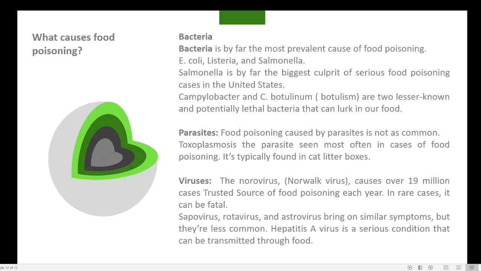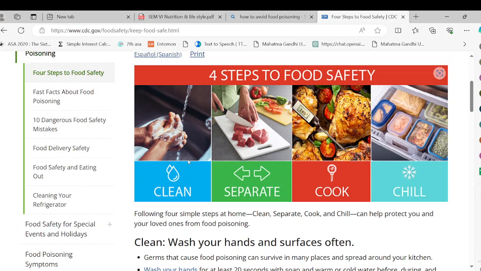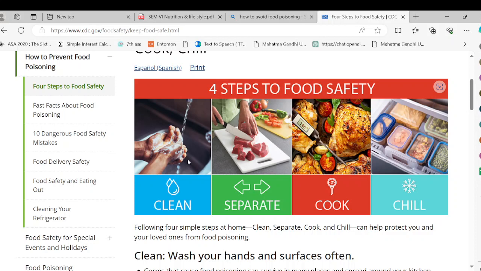So these are the important rules that we have to keep. One thing is, here it is very clearly shown what you can do to avoid food poisoning. As far as food poisoning is concerned, the best step you can take is to follow these three procedures. One is wash your hands. That's one very important thing, because a simple hand wash,